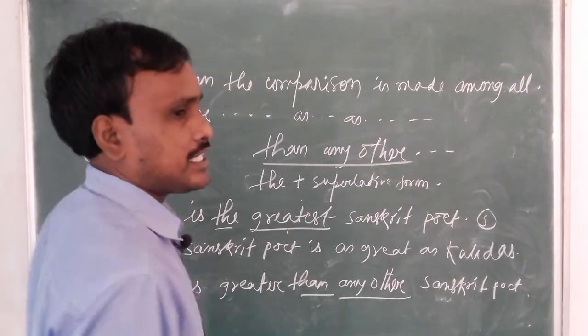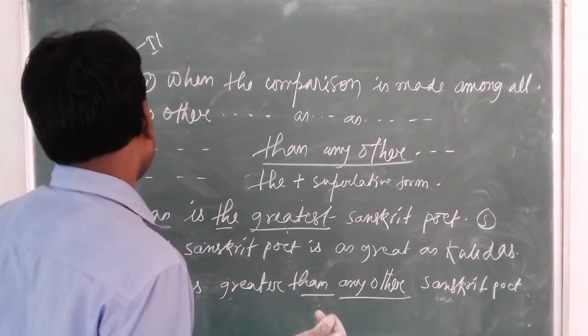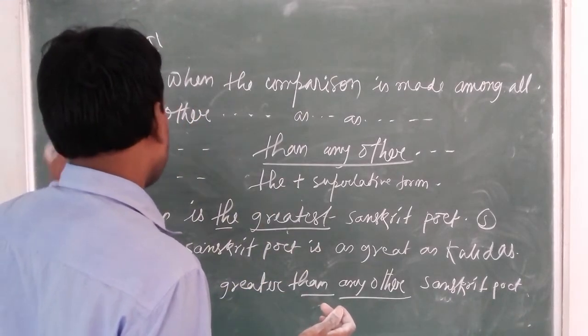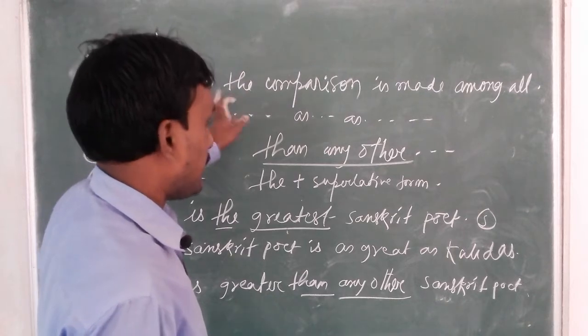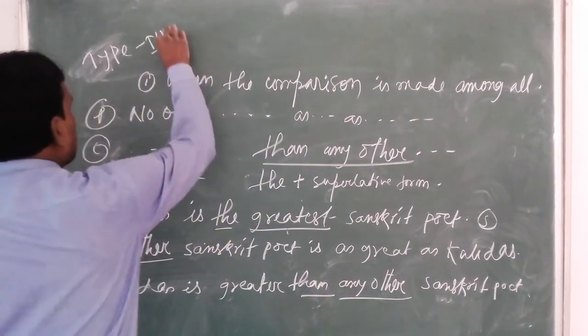So, I have already discussed how to change a sentence from positive to comparative and comparative to superlative when the comparison is made among all. And now I am going to discuss type 3.